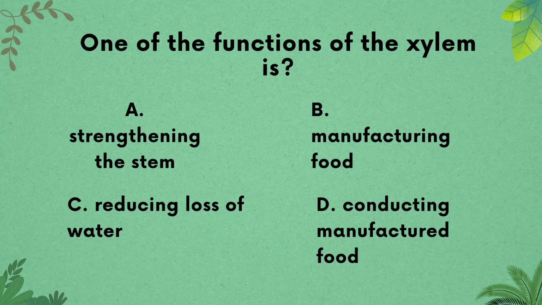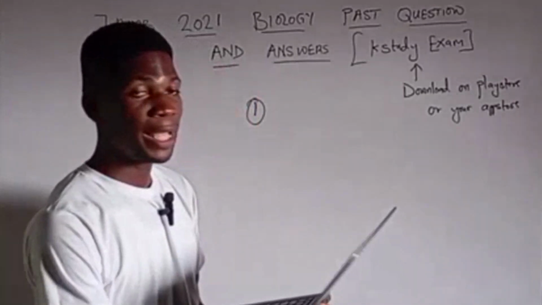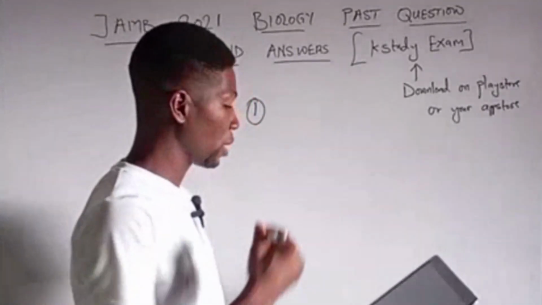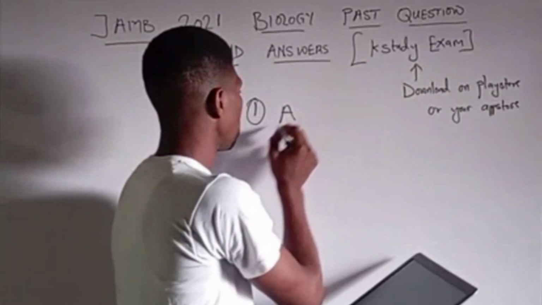Question 1 says, one of the functions of the xylem is A. Strengthening the stem, B. Manufacturing food, C. Reducing loss of water, D. Conducting manufactured food. The right answer to question 1 is A, because the xylem in plants provides structural support for plants and helps them to strengthen their stems.